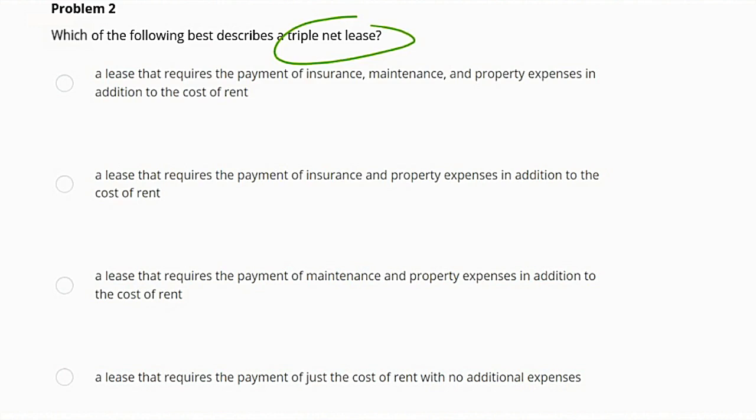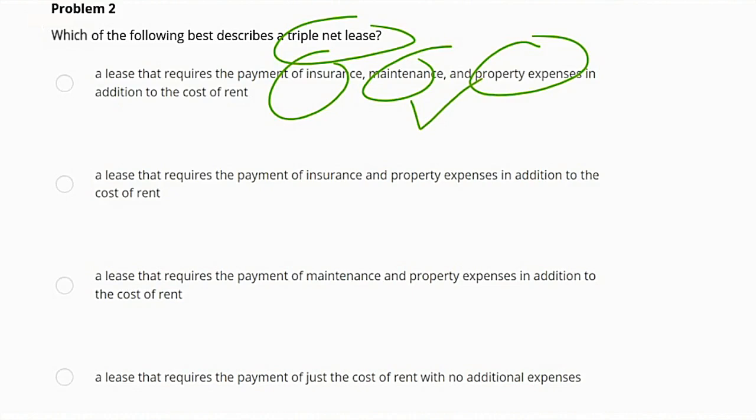So let's take a look at the first answer choice. It says a lease that requires the payment of insurance, maintenance, and property expenses in addition to the cost of rent. This particular answer choice does touch on 3 aspects that need to be paid: insurance, maintenance, and property taxes. So we'll hold on to this one for now.